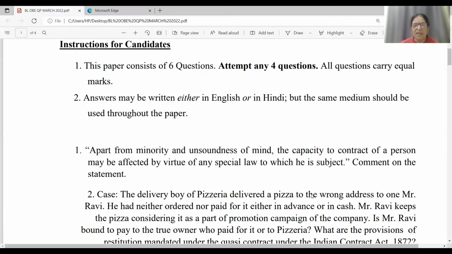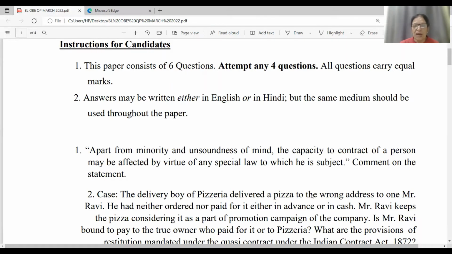So friends, regarding minor, you will have to write all important points: rule of ratification, minor can always plead minority, minor's liability in torts, minor's liability in necessities. All these important points you have to write.